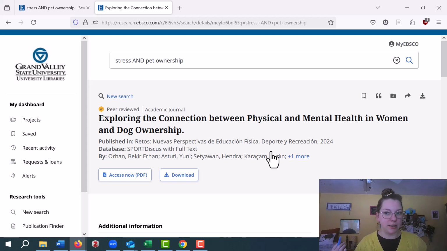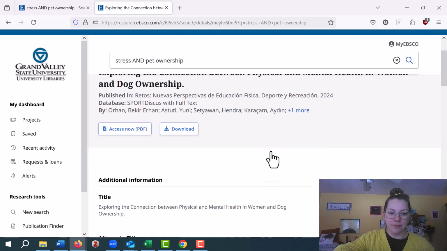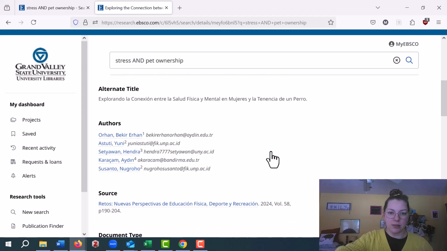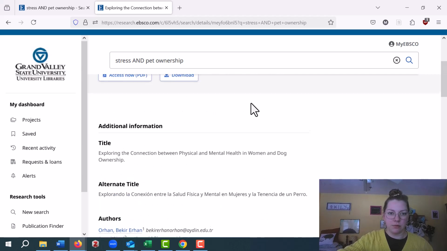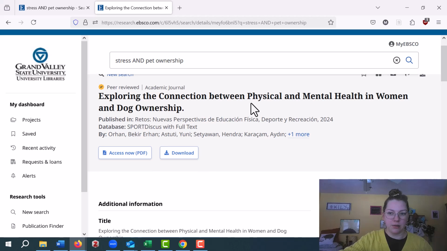I read the title. It still looks useful to me. So I'm going to scroll down because of what I really want to read. Another title, alternate title. Ooh, it might be in Spanish. Let's scroll back up to see. Ooh, that might be in Spanish based on the title of the journal.